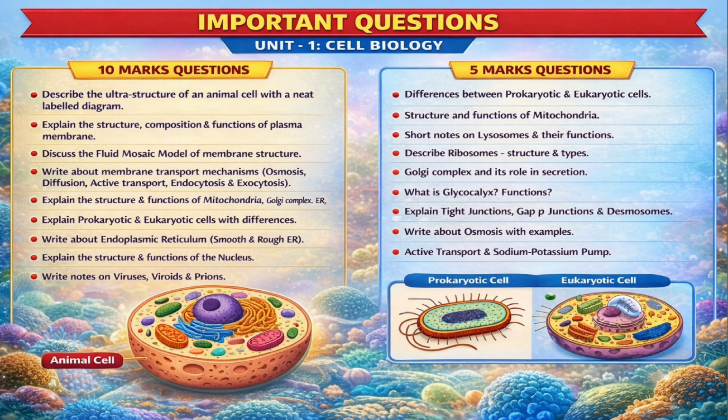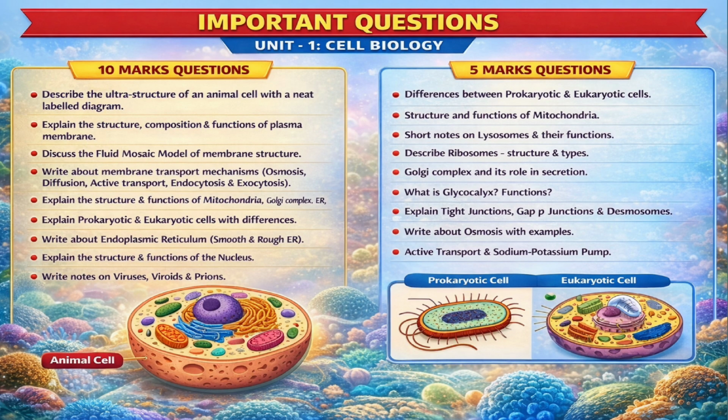Another important essay question is about membrane transport. The PDF explains osmosis, diffusion, facilitated diffusion, active transport, endocytosis, and exocytosis. The sodium-potassium pump uses ATP to move ions, which keeps the internal environment stable.